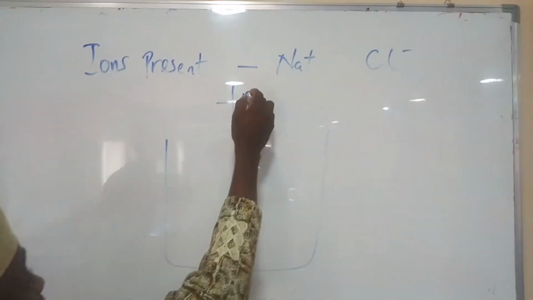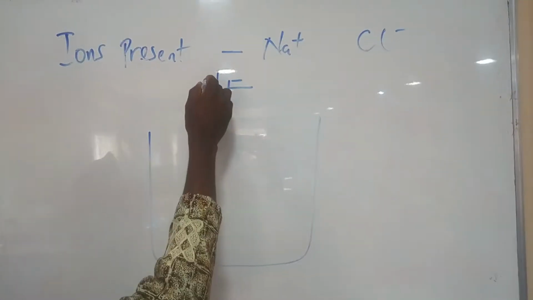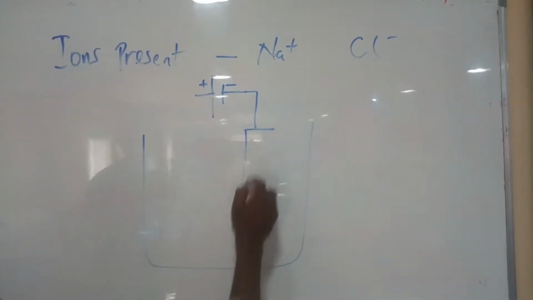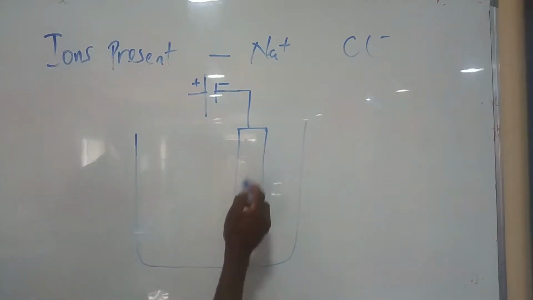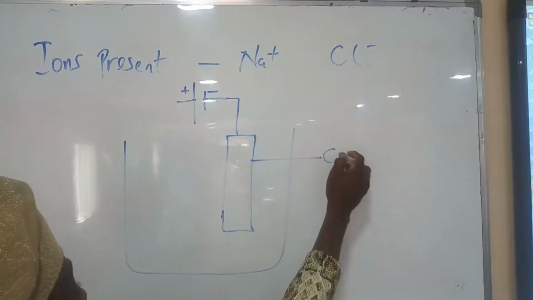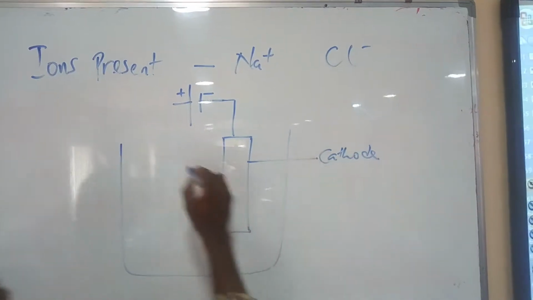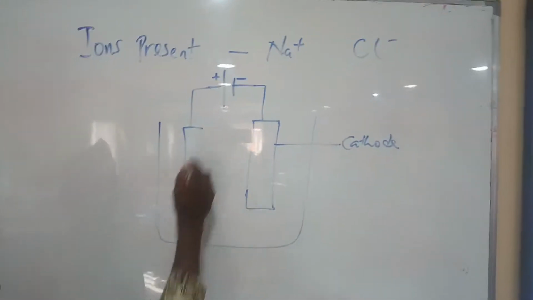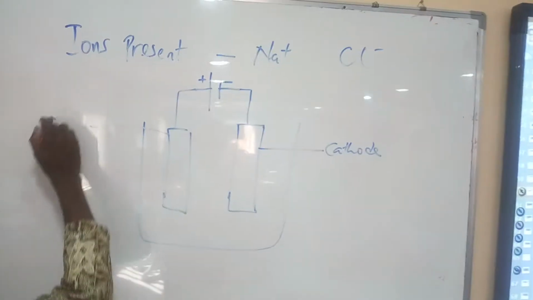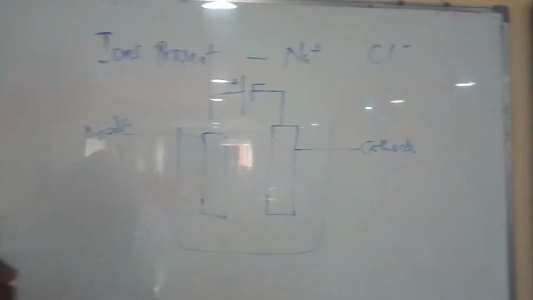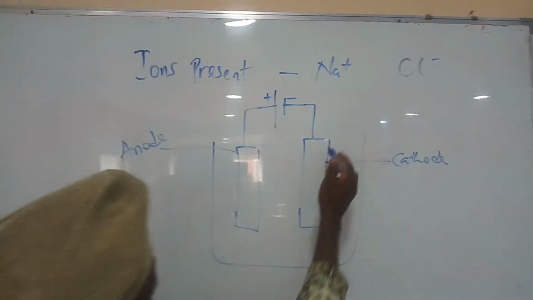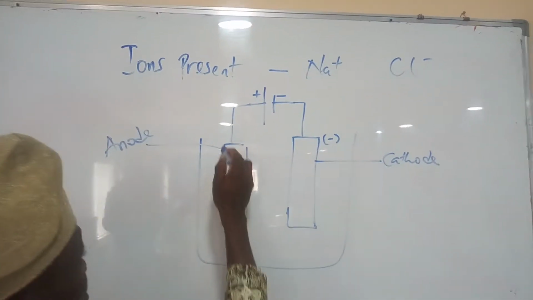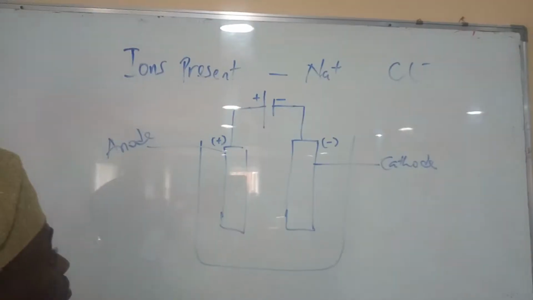And like we said the other time, when electrolysis starts, here we have the source of electricity. This is the negative terminal and this is the positive terminal. The negative terminal is connected to the cathode, while the positive terminal is connected to the anode. The cathode becomes negatively charged while the anode becomes positively charged.